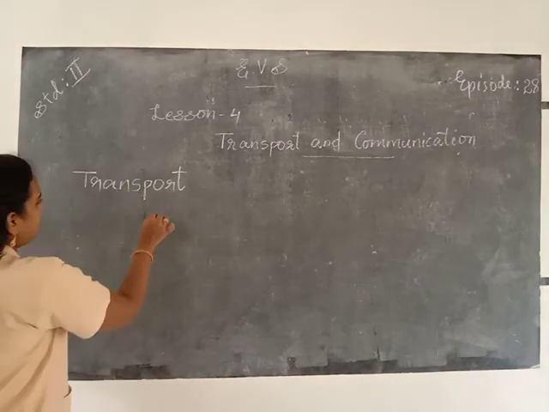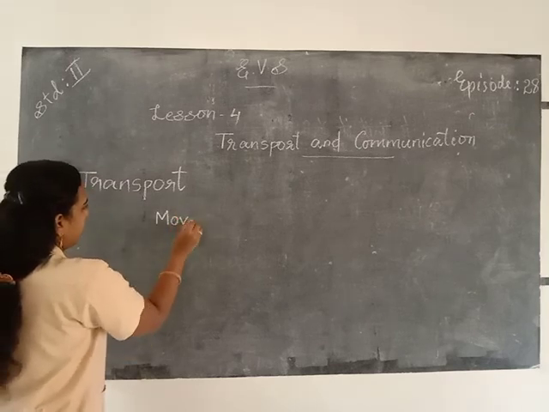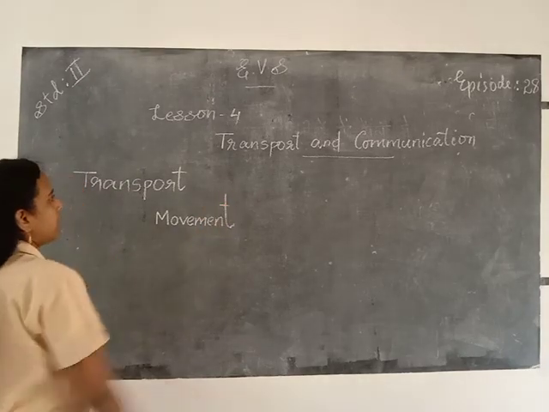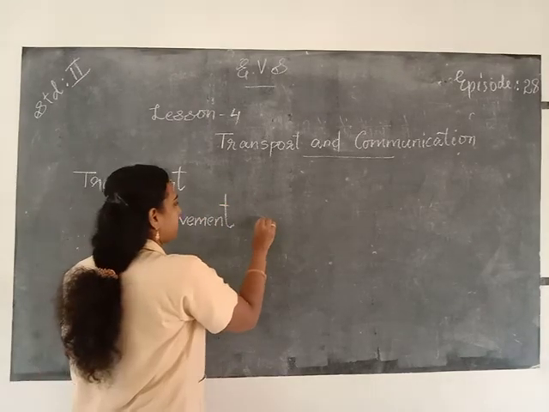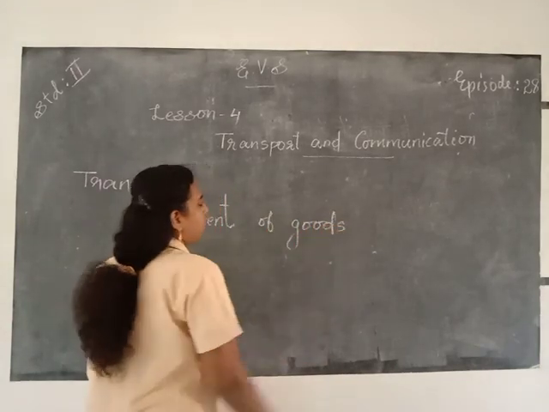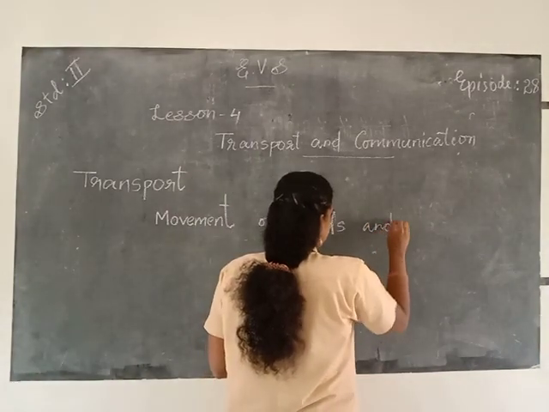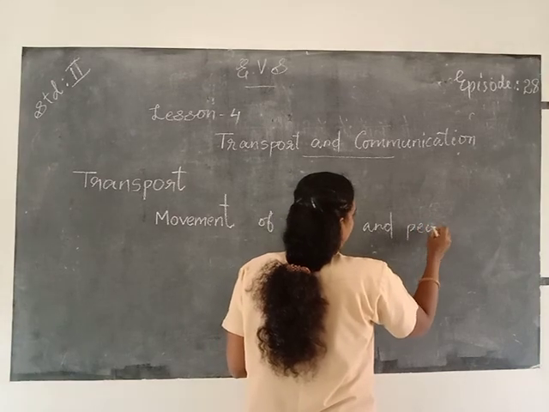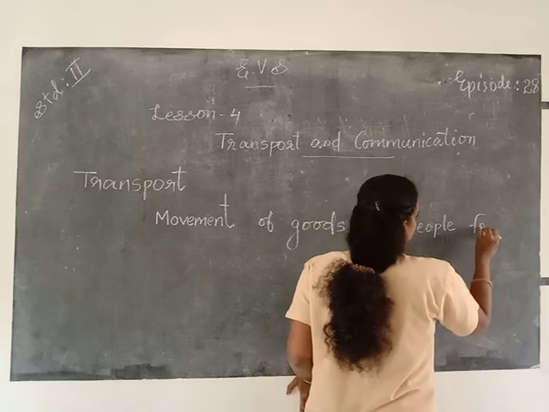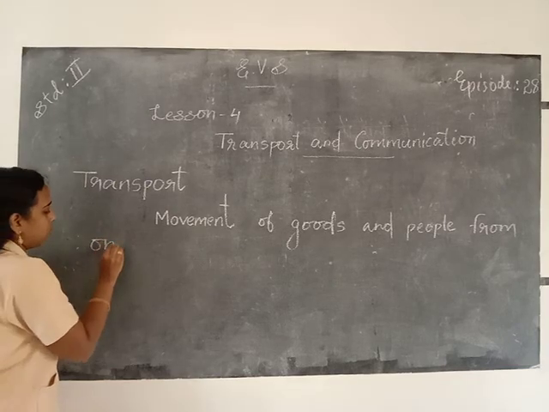Okay. So movement, M O V E M E N T, of goods, G O O D S, and people, P E O P L E, from one place to another.